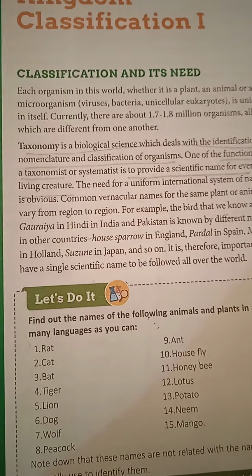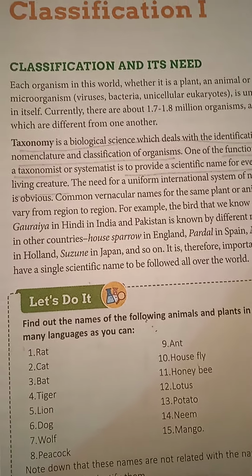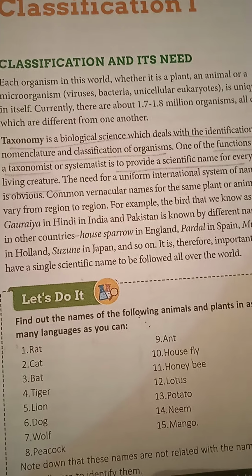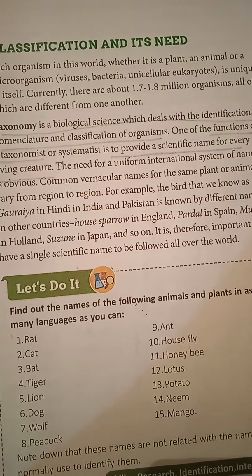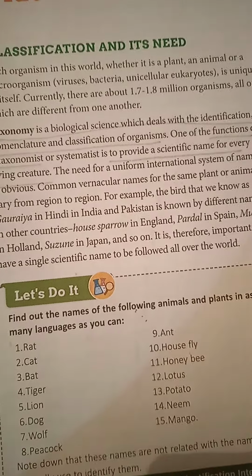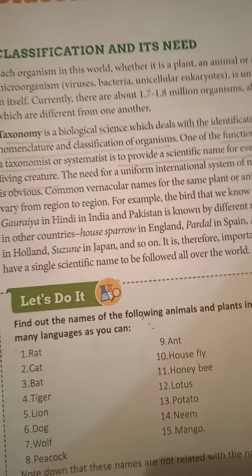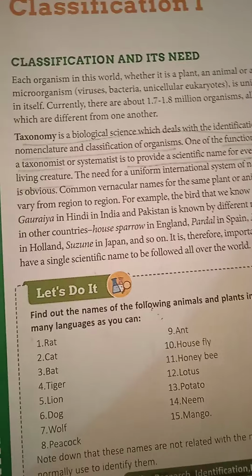So scientists will have problems. If research work is going on and I use a regional name, it will be problematic for other scientists. They won't understand on which animal the research is being done. So for convenience, a scientific name is given, and that name is common all over the world.